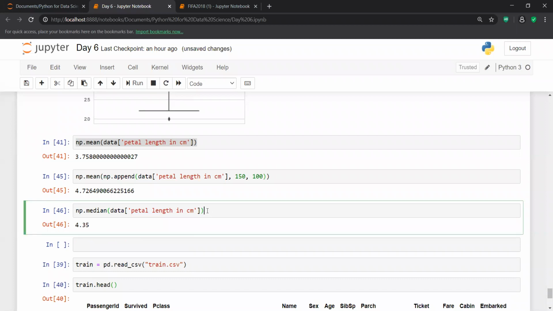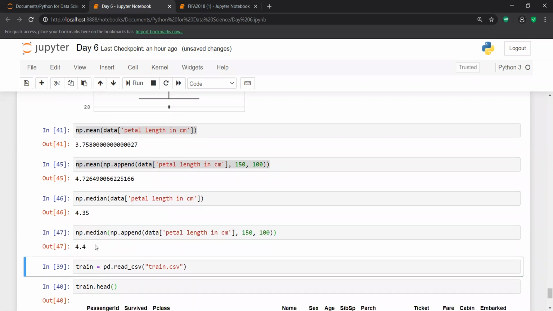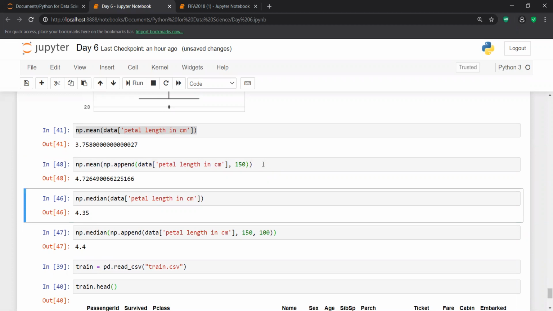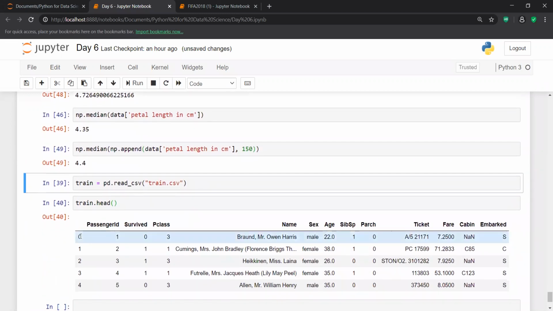And so median is 4.35. Now if I try to introduce an outlier, just try to introduce an outlier and try to find out the median in this space. Okay, so the median does not fluctuate at all. If I remove this one value again, then it is going to fluctuate. But if I take just one value, so 4.3 and 4.4, it does not fluctuate a lot. It just becomes 4.4 from 4.35. Fine.